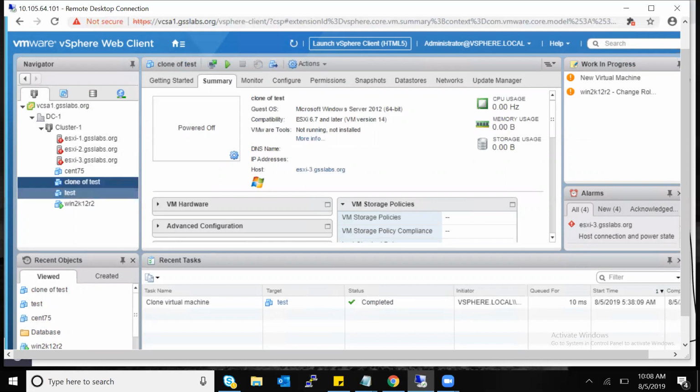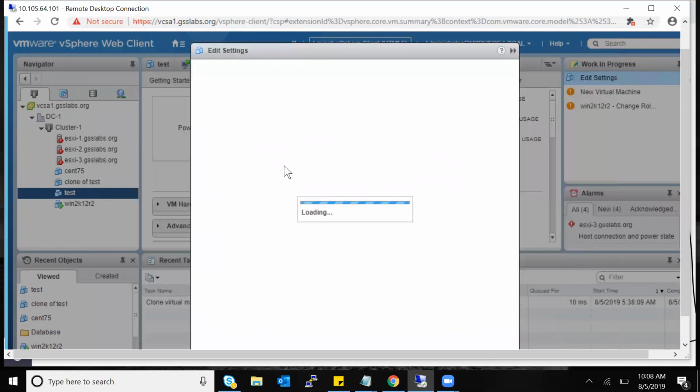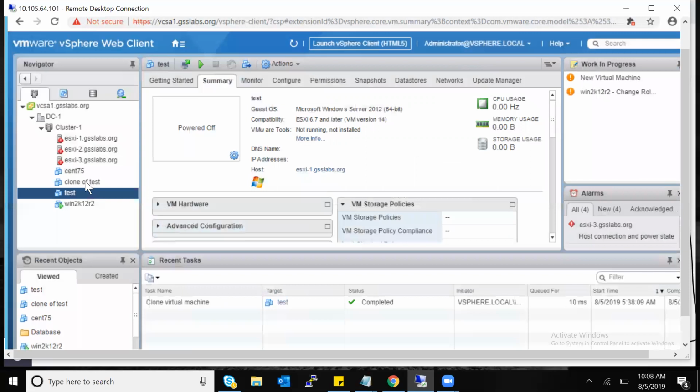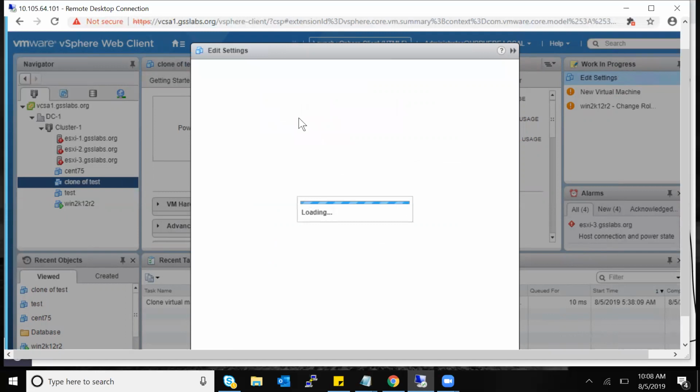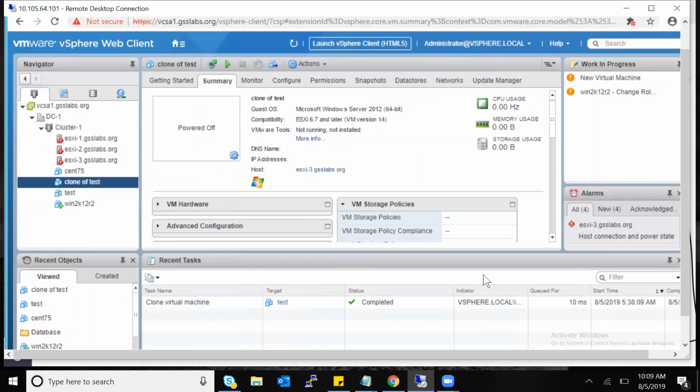Now if I right click and go to edit settings, you can see it has one CPU, 4 GB RAM, 2 GB hard disk. If I go to the clone, it also has 1 CPU, 4 GB RAM, 2 GB hard disk. And the data inside that 2 GB disk will be copied. An exact copy will be there on this also. It is a clone, or a mirroring.